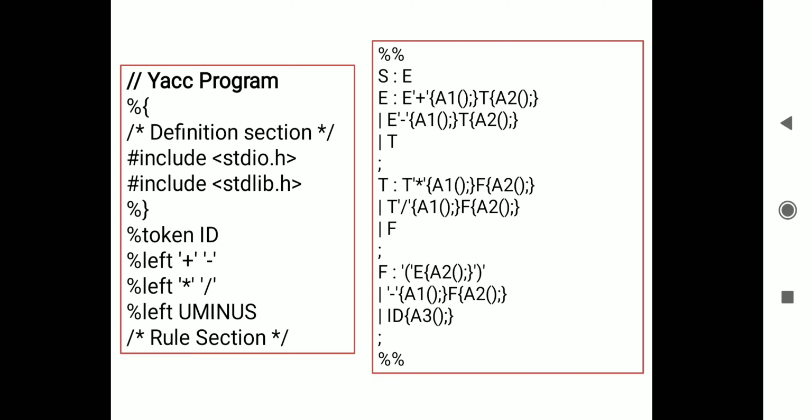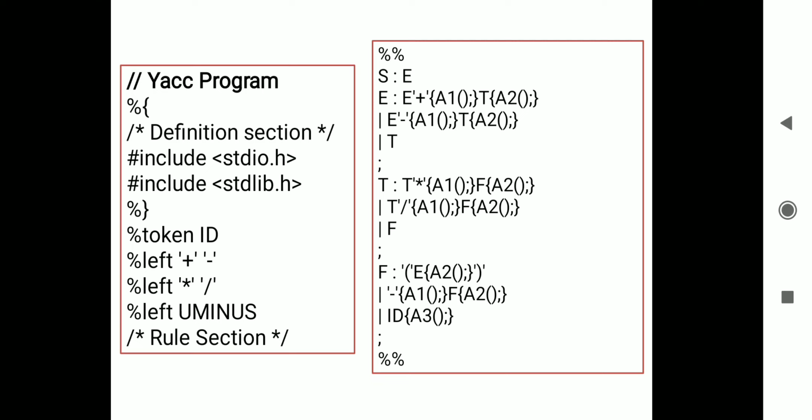Similarly for e minus t: whenever we encounter the minus sign, we perform the semantic action, that is the a1 function we are going to call. Then when e minus t is complete, the a2 function is performed. Expression may be simply a term, with no semantic action.